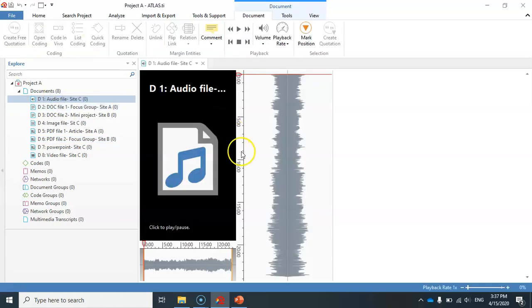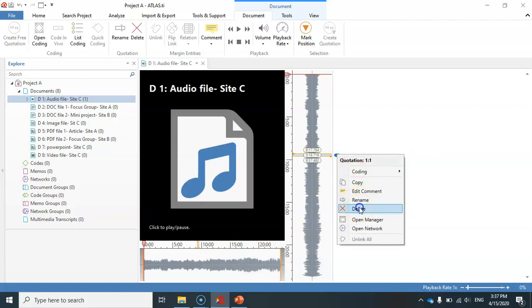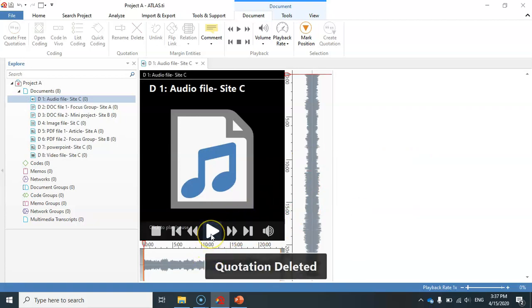This is the audio file. I just double click on this file, and now to play this file, you can simply click on this button.